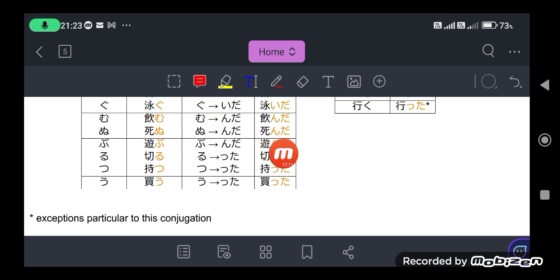Kazekage-sama ga shinda. Or Abe Daitoryo ga shinda. To die, or in past tense, died. Asobu, again munubu. Nomu, shinu, asobu is play, so asobu becomes asonda.